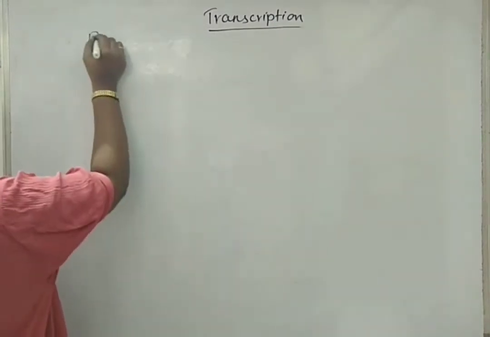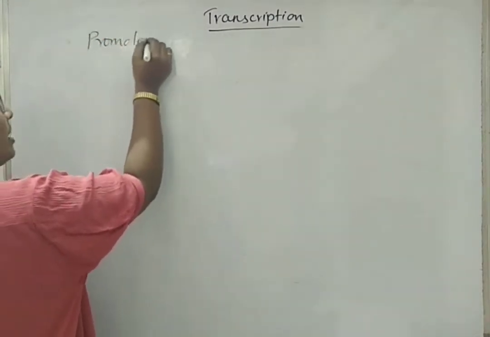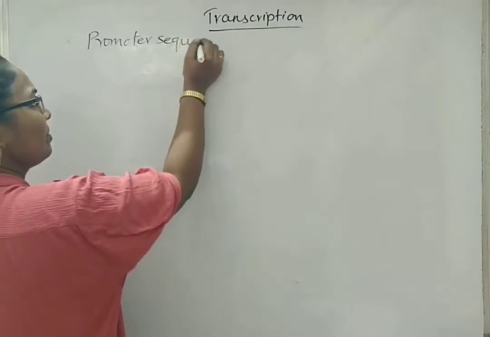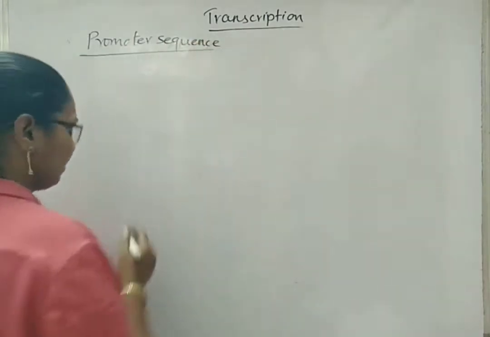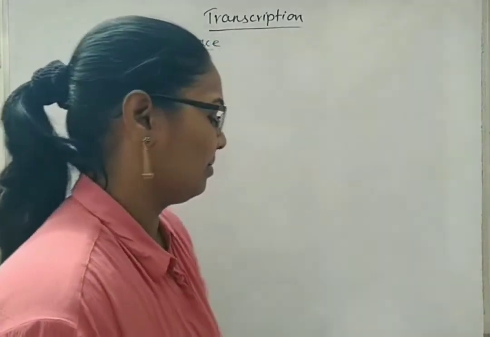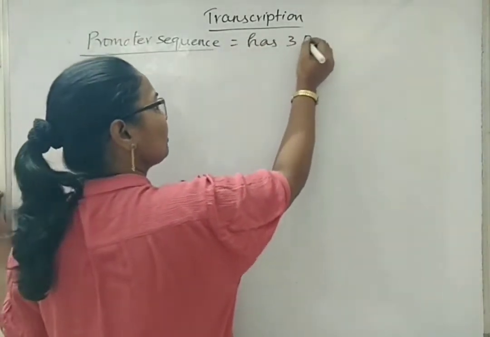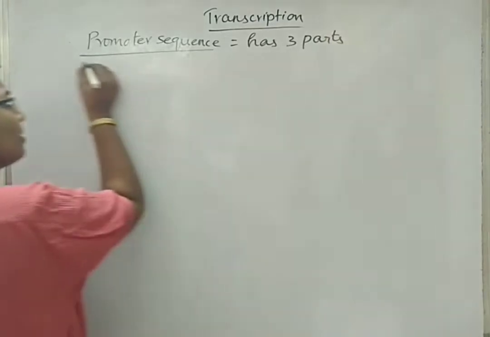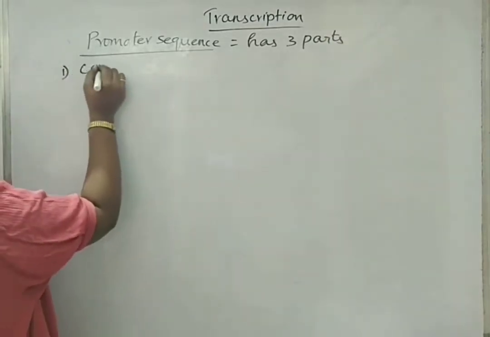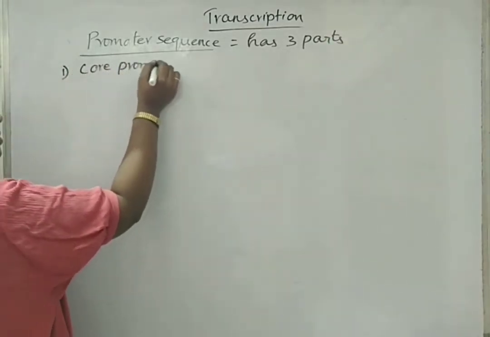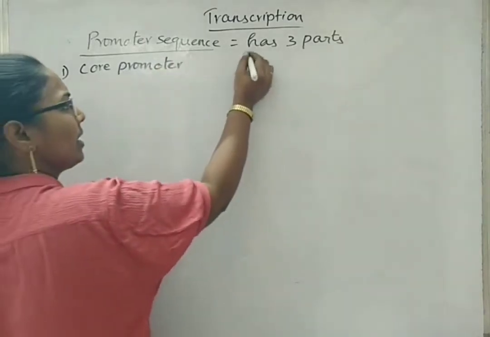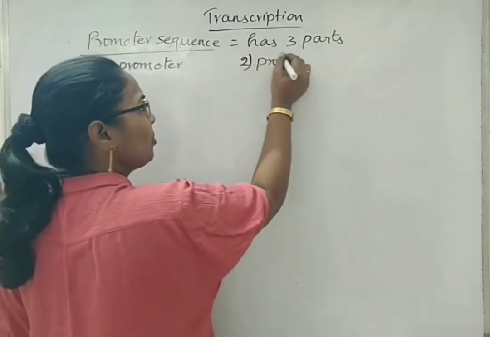We will see some points regarding promoter sequence. Promoter sequence has 3 parts. One is core promoter. Second, proximal promoter.